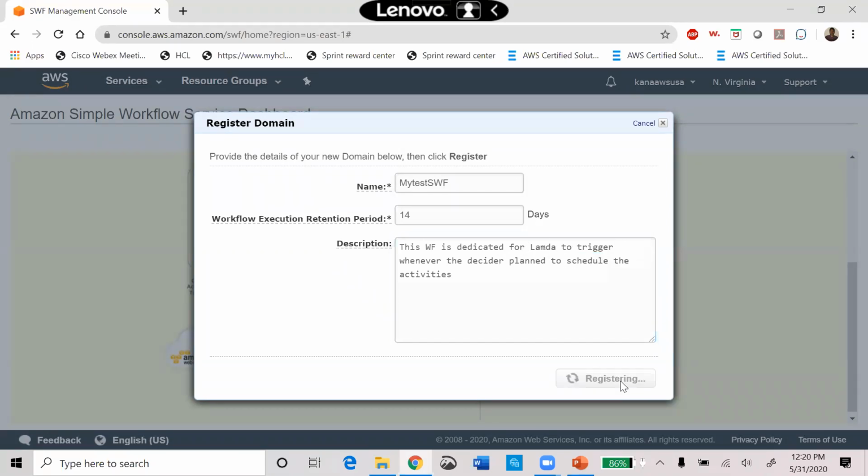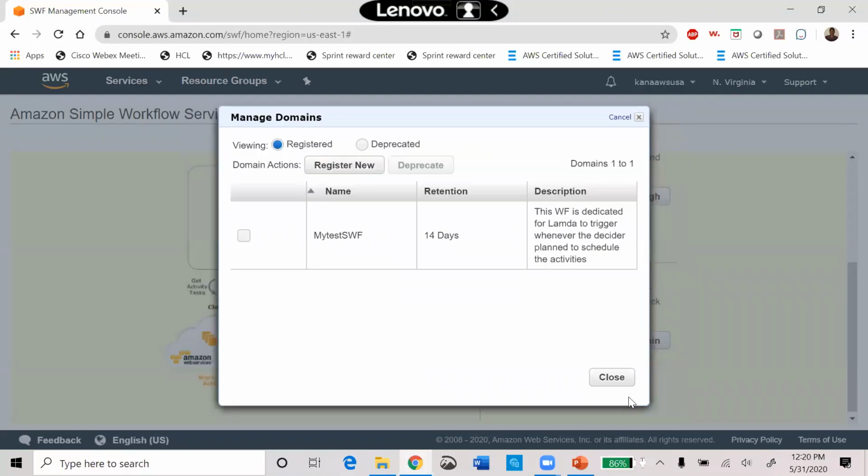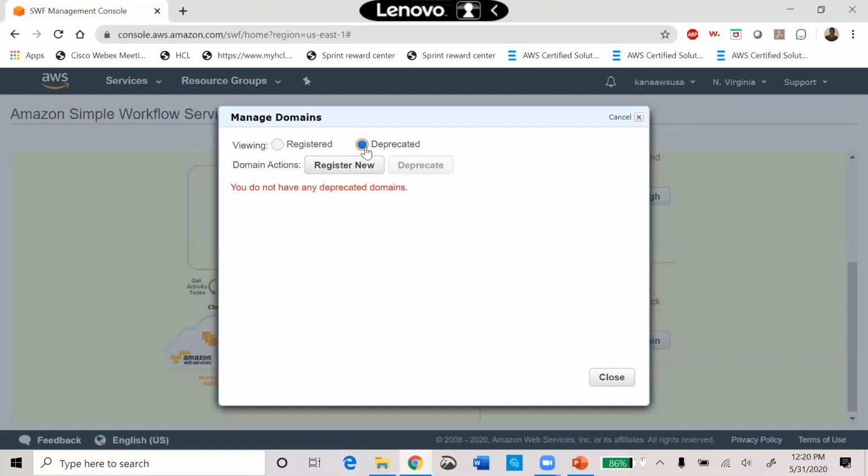Okay, so just to register, you have registered the domain successfully. Now, if you want, you can newly register again, or if you don't want, you can just click that one and deprecate it accordingly. For that also you can register, because we don't have anything at this point.